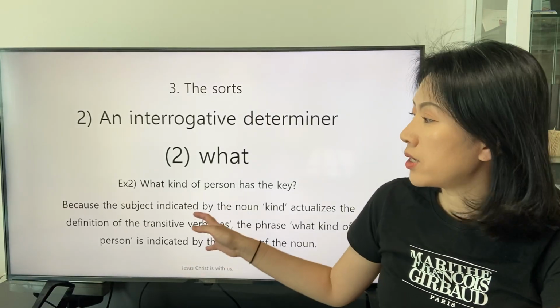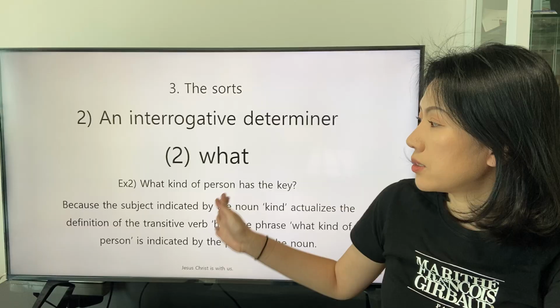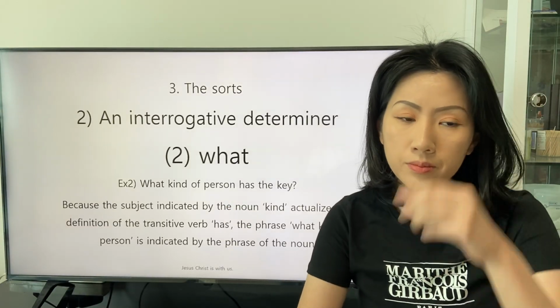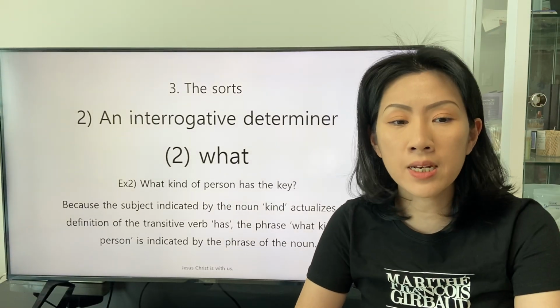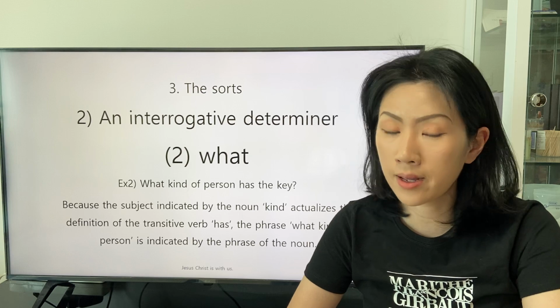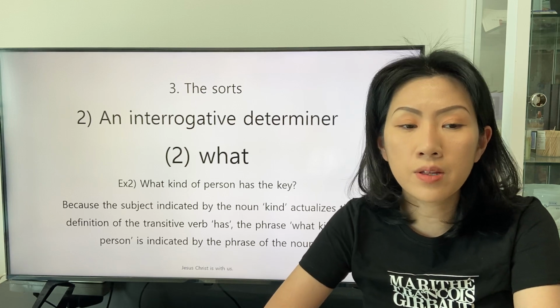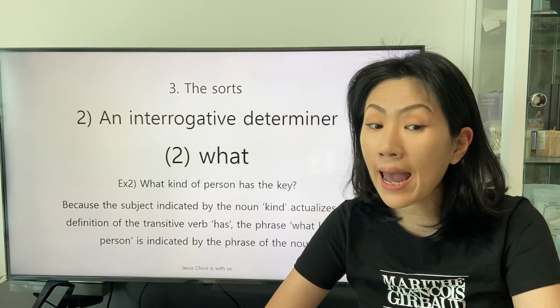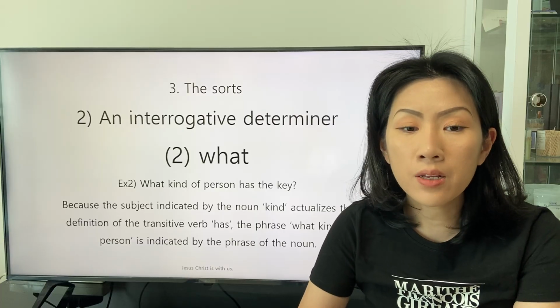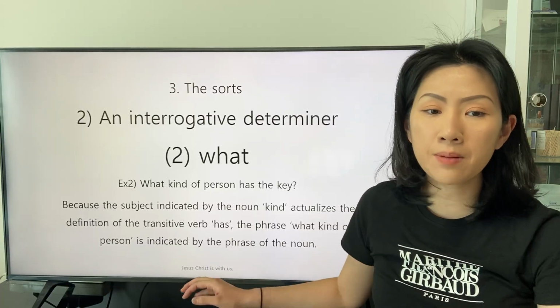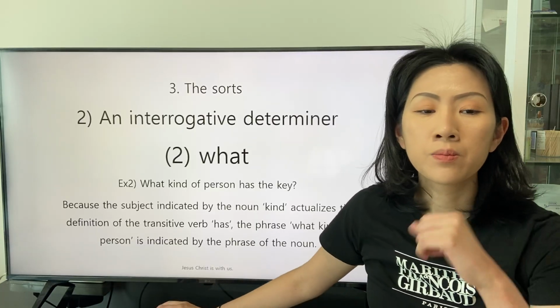Let's read the explanation for this example. Because the subject indicated by the noun kind actualizes the definition of the transitive verb has, the phrase what kind of person is indicated by the phrase of the noun.